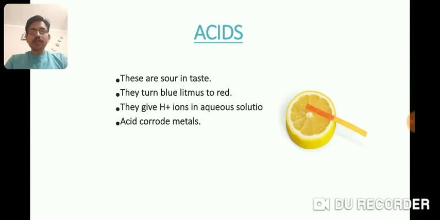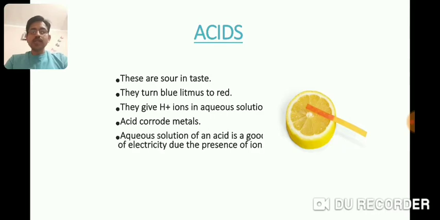Acids corrode metals. Corrosion we have already studied in chapter 1, that it is a process by which acids or bases damage the metallic surfaces. The aqueous solution of an acid is a good conductor of electricity due to the presence of ions in it. So these are all the physical properties of acids.